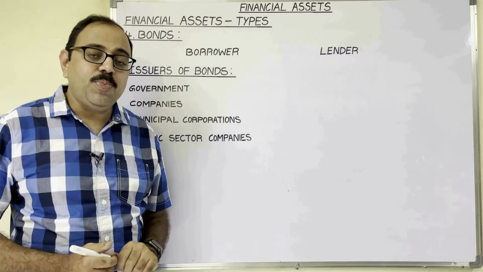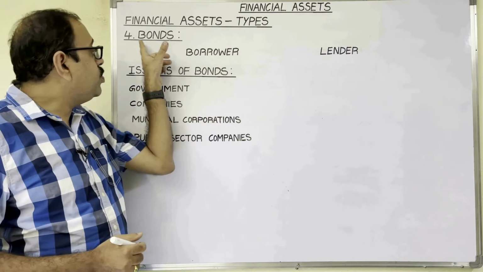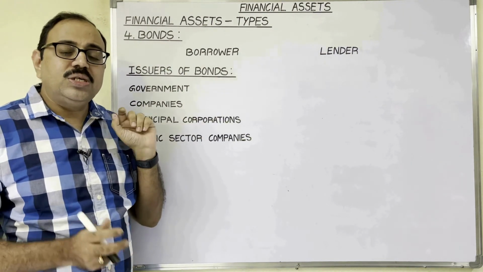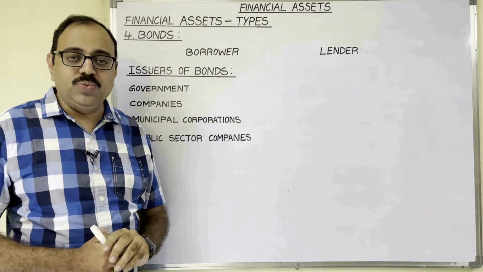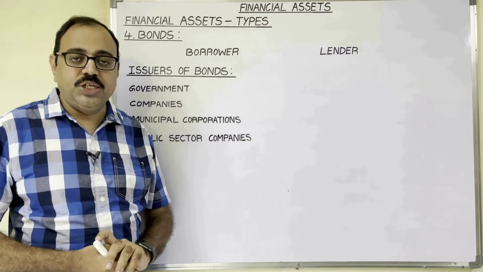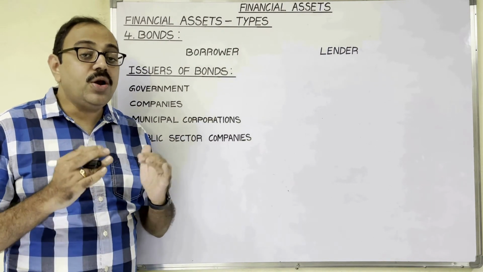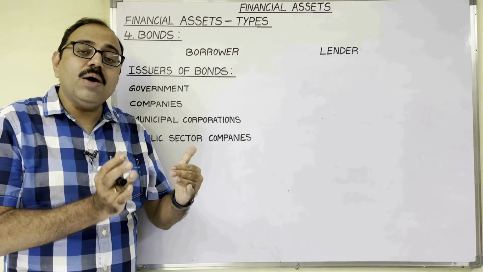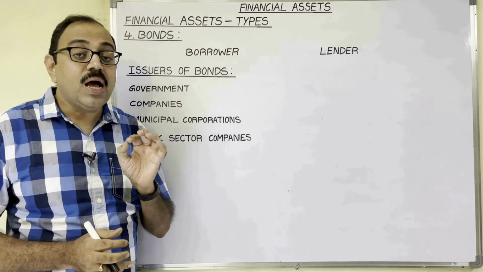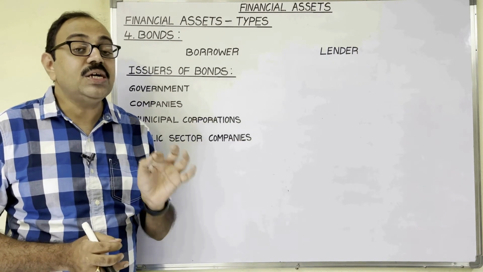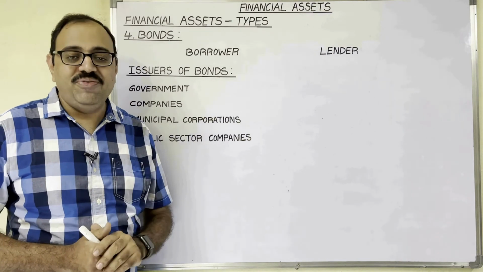Once you recollect third point, debentures. Fourth point is bonds. So generally people confuse between these two. They use these words interchangeably, but these two are not same. No doubt both come under debt instruments, but there are some differences between debentures and bonds. Let us see those differences.